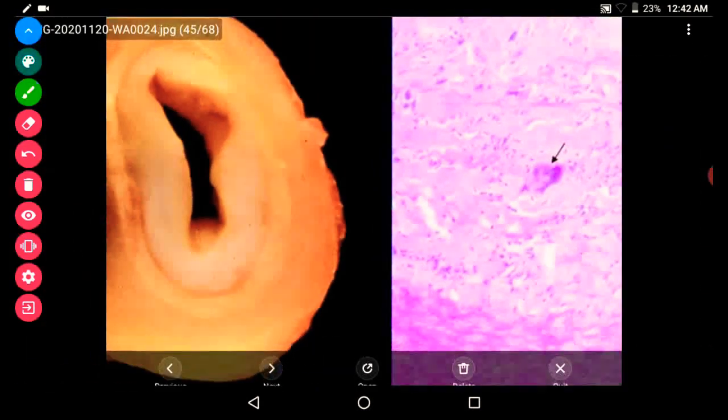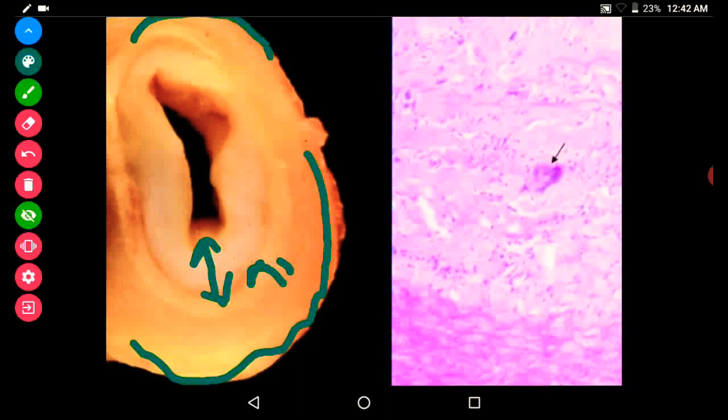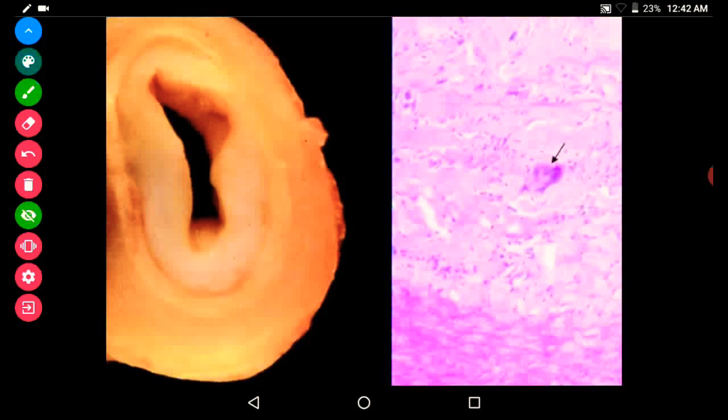This is the gross image of Takayasu arteritis, where we can see the intimal thickening. Due to the thickened intima, the lumen gets narrowed, and there is also attenuation of the media, and there is fibrosis all around the vessel. In the microscopy, we can see the presence of giant cells because it is a granulomatous inflammation.